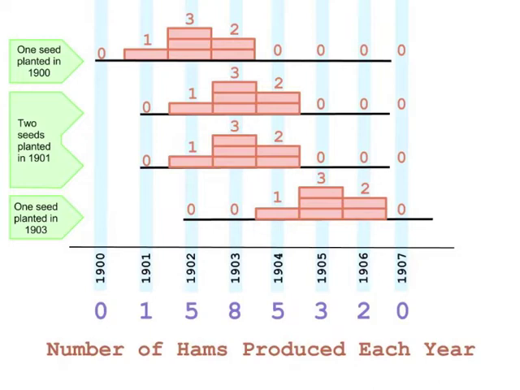So totaling up the production from all the plants, we find that the farm produced 1 ham in 1901, 5 hams in 1902, 8 hams in 1903, 5 hams in 1904, 3 hams in 1905, 2 hams in 1906, and no hams in 1907.